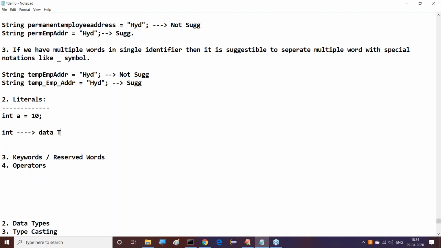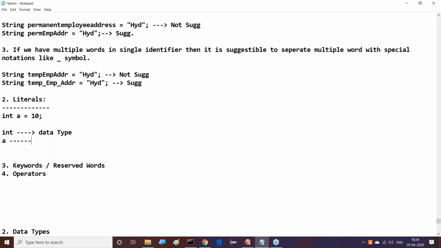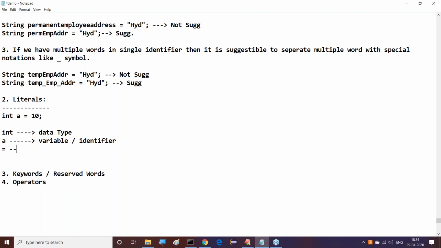Int is a data type. And a is a variable, or we can say an identifier. Both are valid. Now, what is the equal to sign here?